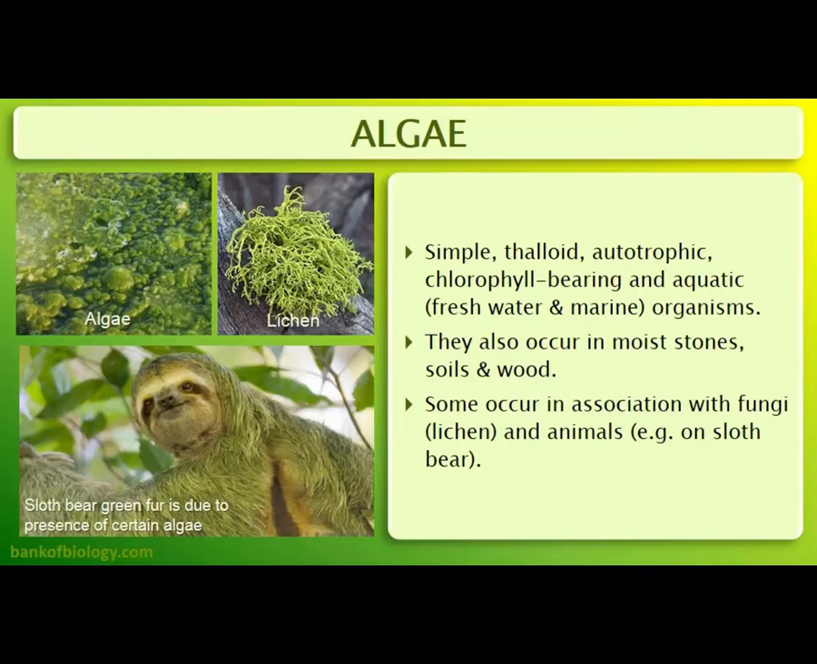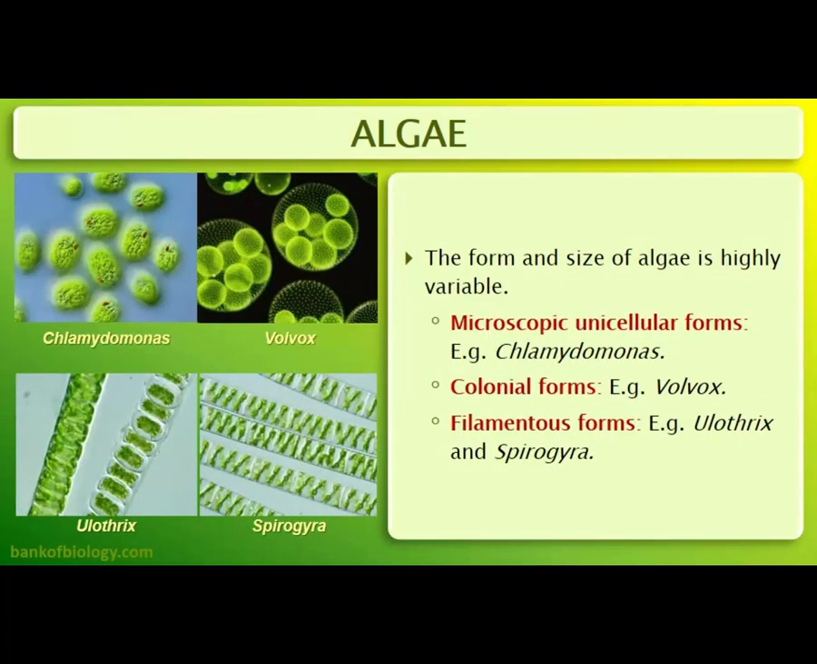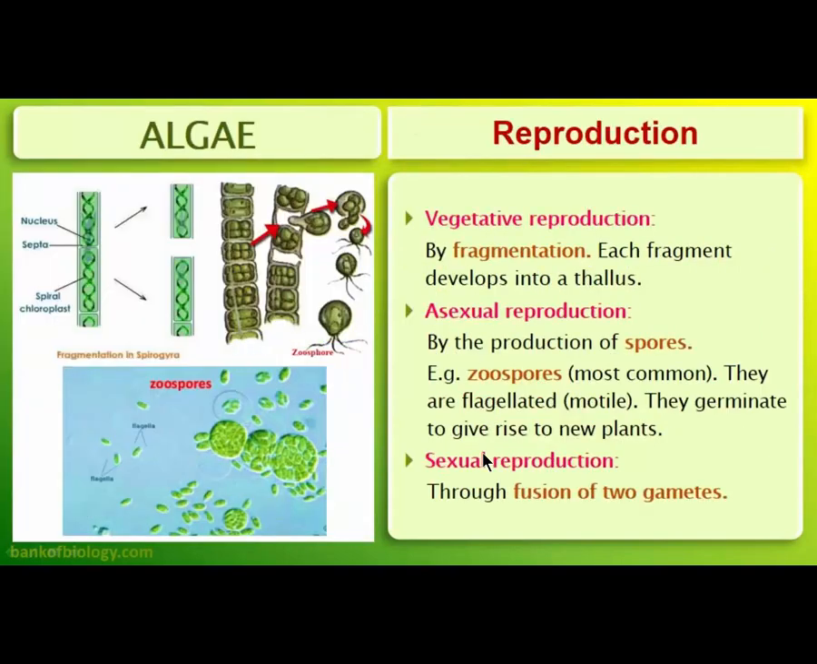Now the algae can be of microscopic unicellular form like Chlamydomonas. Sometimes they are bigger in size and in colonial form like Volvox, and filamentous forms like Ulothrix and Spirogyra. Reproduction occurs by fragmentation. This is vegetative reproduction, where the fragments will grow into a mature organism. Asexual reproduction is by means of spores, which can move from one place to another, so they are zoospores. They are mostly flagellated. And sexual reproduction is through the fusion of two gametes.